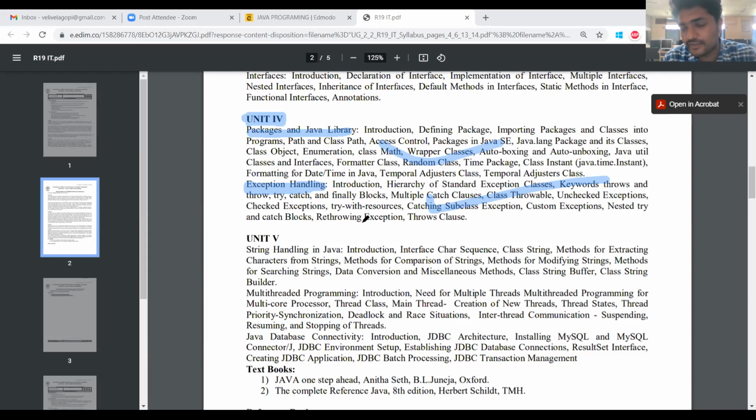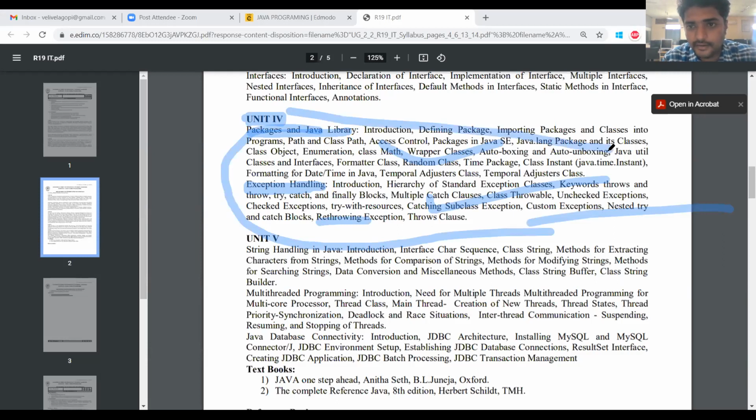In exception handling, we have seen the try block, catch block, finally block, throws keyword, and the inheritance concepts in the exceptions and the throwable class. And we have seen try with resources, and then the checked exceptions as well as unchecked exceptions. So this is the end of the 4th unit. We have completed the 4th unit.